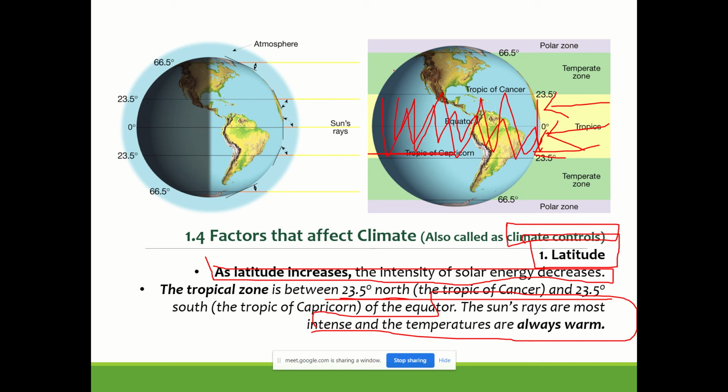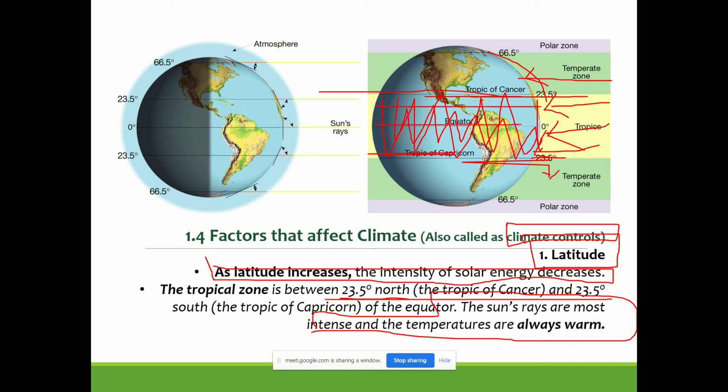As we go up in latitude, as we move past 23 degrees north, or further down past 23 degrees south, the intensity of solar radiation decreases because of the curvature of the earth's surface.